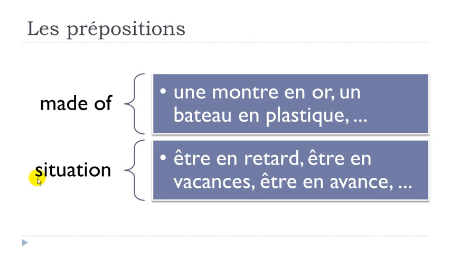You also use it to express the situation you are in. For instance, to be late, être en retard. Être en retard. And then the other option here, être en avance. So if you're coming earlier, then être en avance. Être en vacances, to be on holiday. So in all these situations, like en retard, en vacances, en avance, we will use this preposition en.